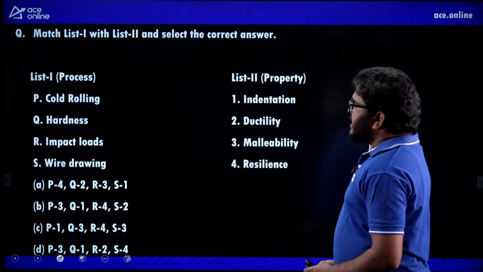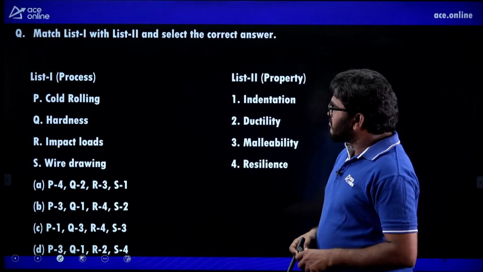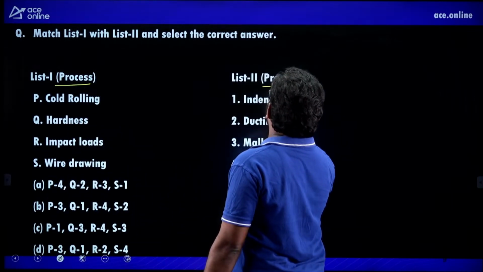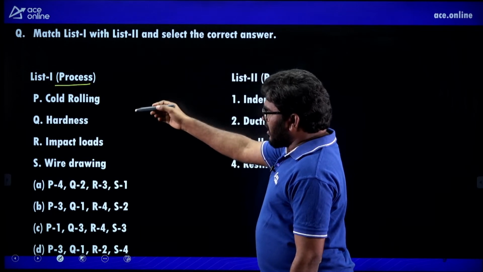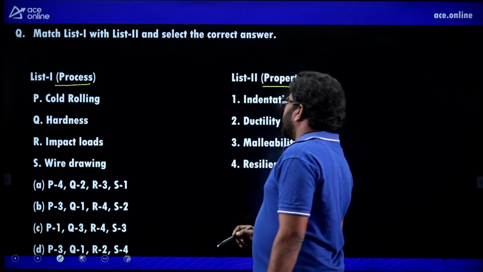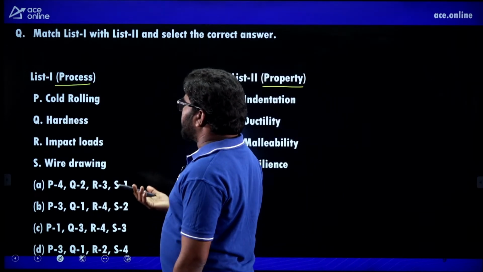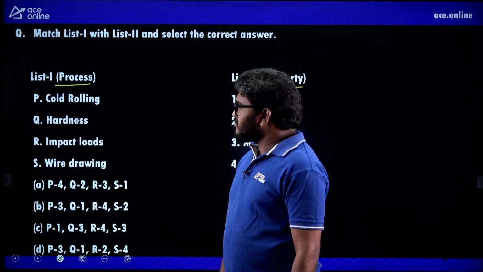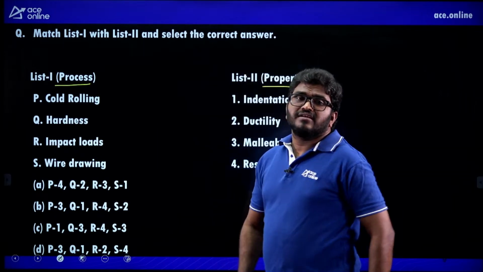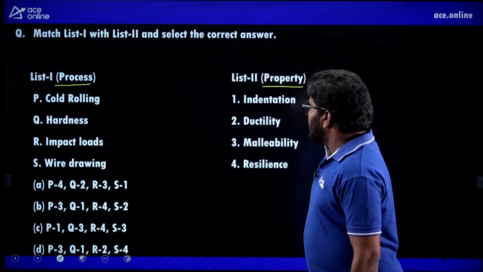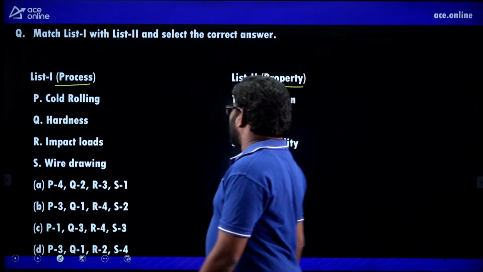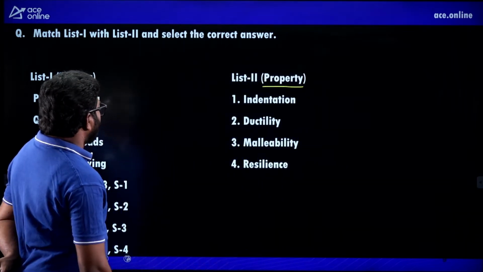Next question. It is actually a match the following question. In the list 1, they asked process, and in the list 2, they asked property. Cold rolling, hardness, impact load, wire drawing. Now, remember, by doing cold rolling, ductility of the material decreases, strength of the material increases. Residual stresses are induced. Hardness is the ability of material to resist indentation or penetration. Impact loads, ability to absorb impact energy, resilience. Wire drawing, ductility.